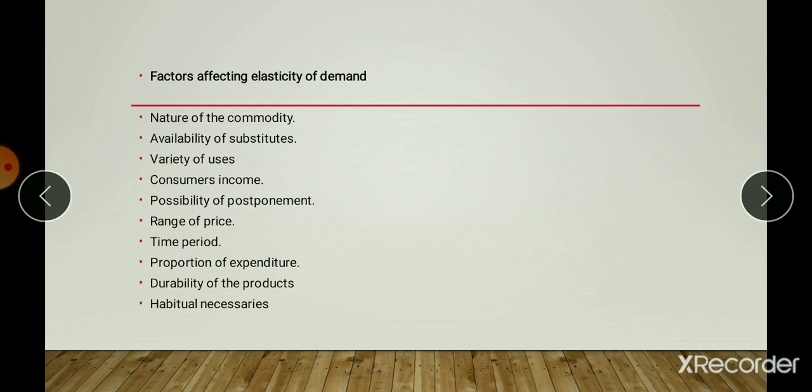So these are the factors affecting elasticity of demand, that is nature of the commodity, availability of substitutes, consumers' income, possibilities of postponement, time period, durability of the products, and habitual necessaries. All these are the factors affecting the demand curve. By this we completed the measurement of price elasticity of demand as well as factors affecting elasticity of demand.